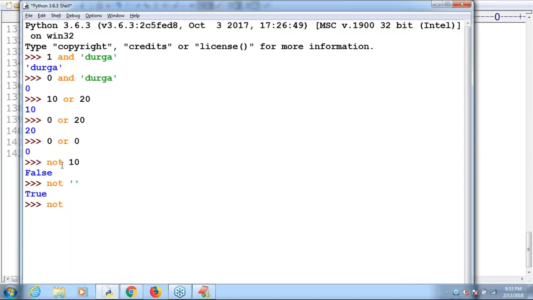Not zero. What is the answer? Please respond. Zero means what? False. Not false means true is the answer. Clear, right? Yes.